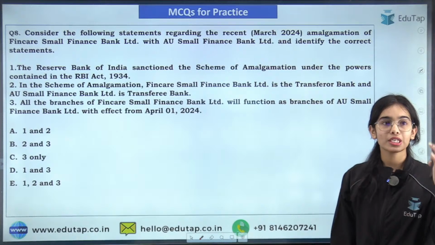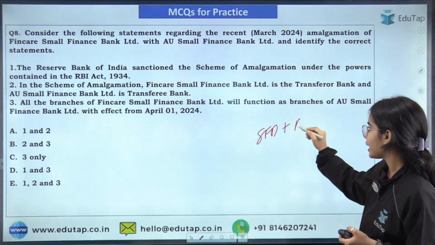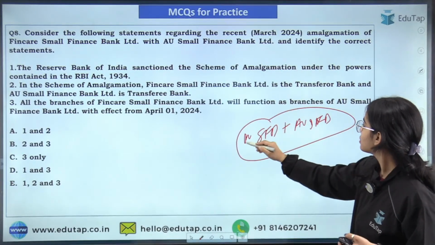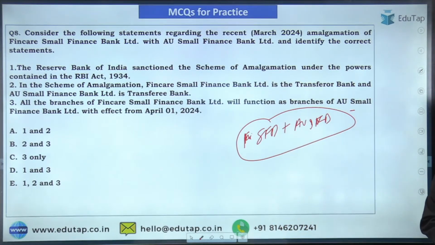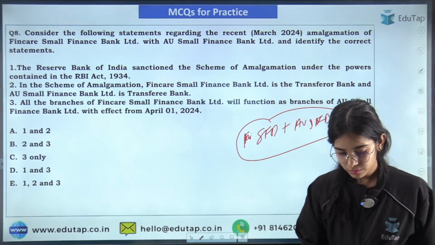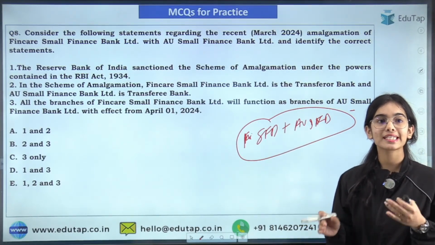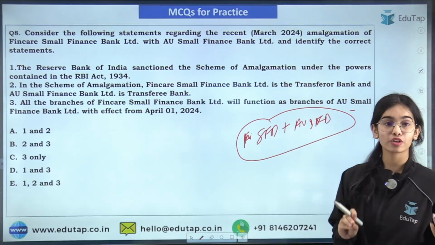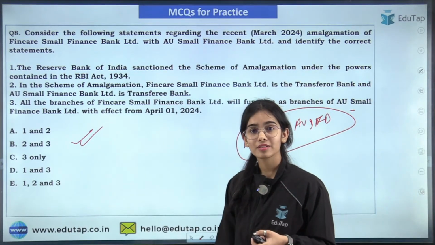Okay, next question is regarding the amalgamation of the Fincare Small Finance Bank with the AU Small Finance Bank. You have to tell which of the following statements is correct. Try to answer this question. The Reserve Bank of India sanctioned the scheme of amalgamation under the powers contained in the RBI Act of 1934. Okay, so I'm getting the answer B. Is it correct? Yes, very good.